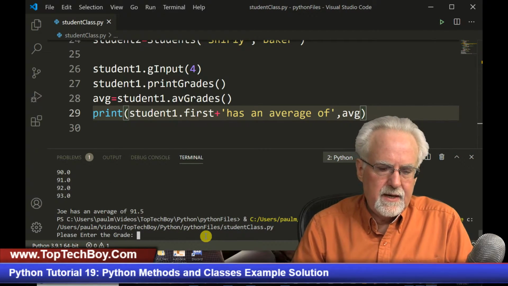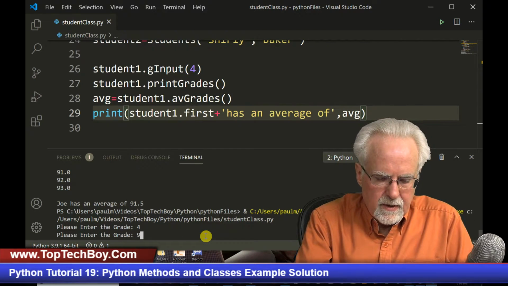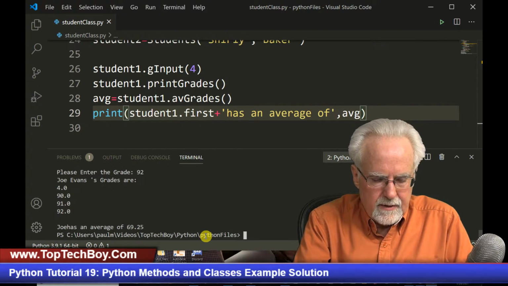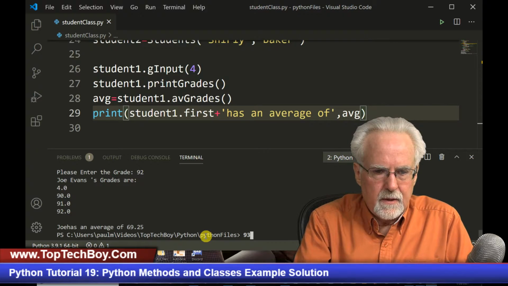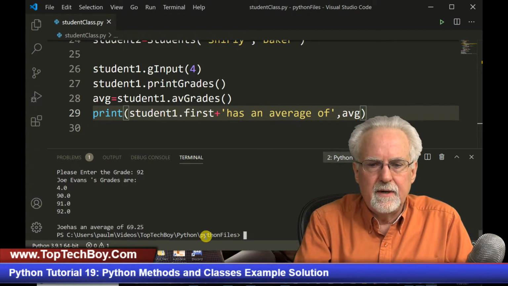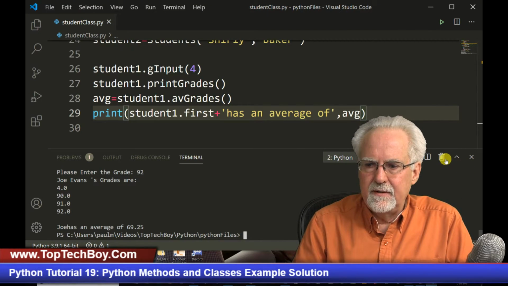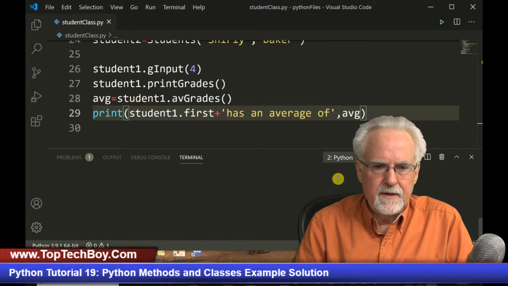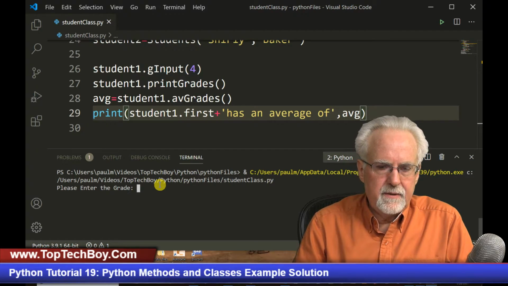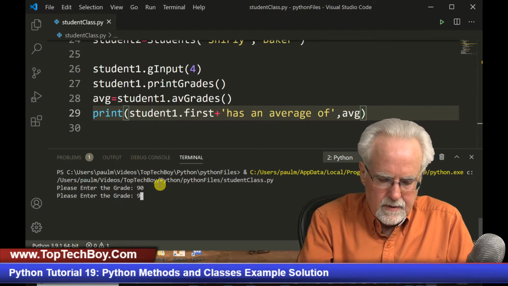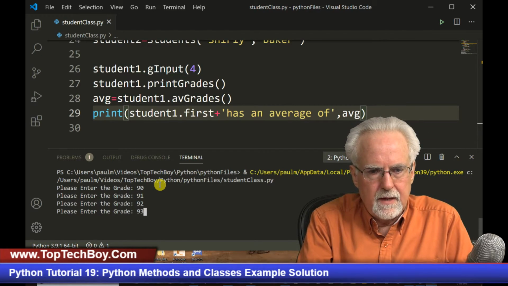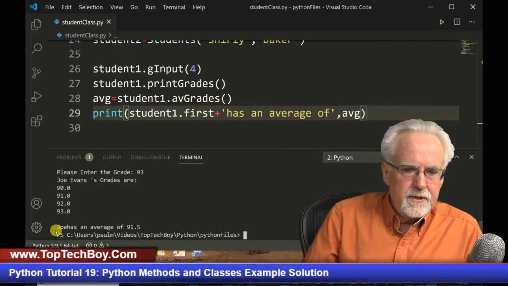We say enter 4 grades, and we're going to go 90, 91, 92, 93. What happened? Oh, I'm sorry. Let's run it again. I don't need to enter the number of grades. So, all right, let's go here. Please enter the grade 90, 91, 92, 93, and boom, Joe has an average of,